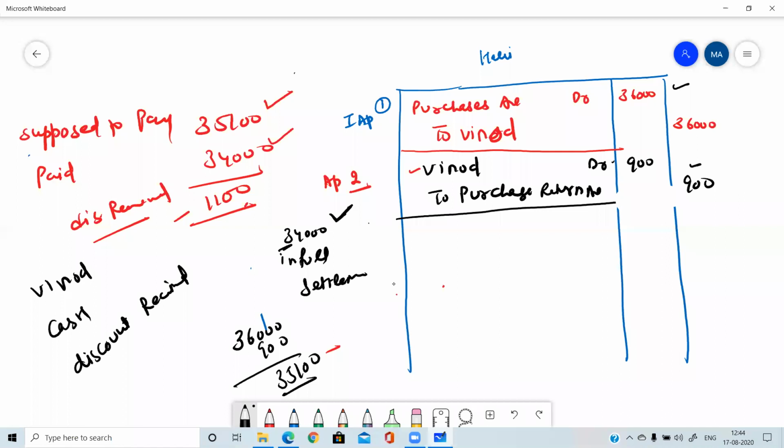It is the concept of discount received. Okay, Vinod, cash, discount received. Vinod is the creditor, so it's a liability. When you will be making payment to that liability, it will be debited. Then cash is an asset, so whenever an asset is decreased, it is credited. Discount received is a revenue for you, so when revenue increases, it is credited.